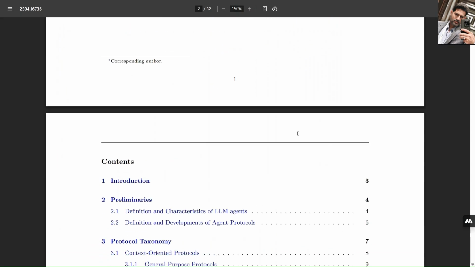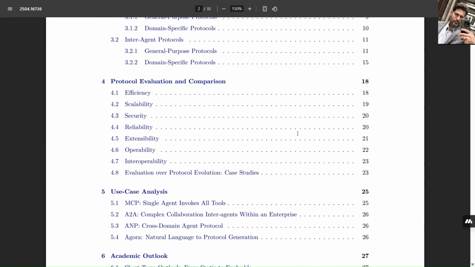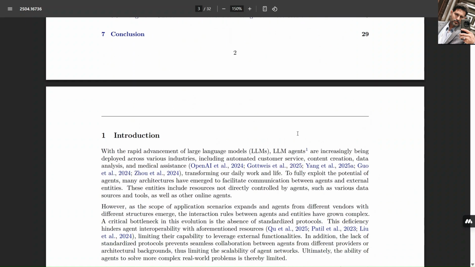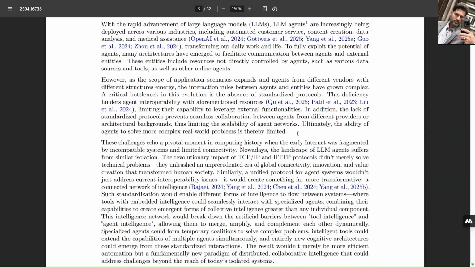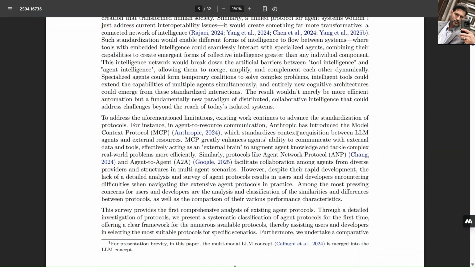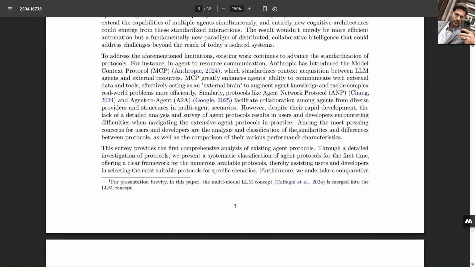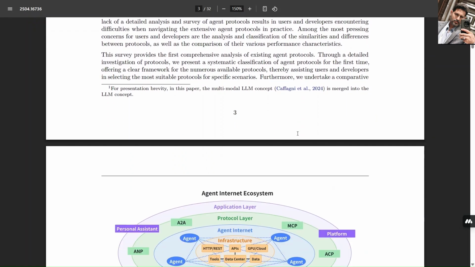Agora balances structure, flexibility, and robustness based on interaction frequency and complexity. Agent Protocol, by AI Engineer Foundation. A lightweight, open API-based standard defining agent lifecycles with abstractions like runs, threads, and store. It's gaining traction in open-source agent ecosystems.